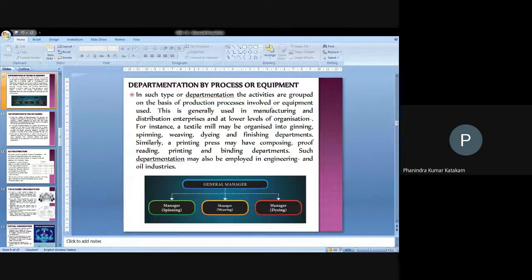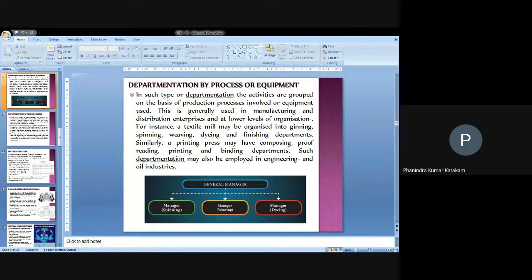In textile, when the cotton is taken, the ginning, spinning, weaving, dyeing and finishing departments will be involved. Not only one department will take it up. First they go for ginning, then spinning, then weaving, dyeing, and only then will the product be finished and ready to sell in the market. And that's how we can make the classifications based on the process, or based on the equipment, from one equipment to another.